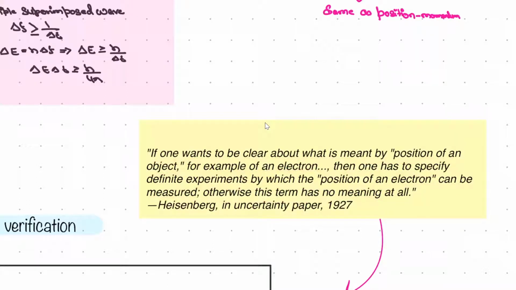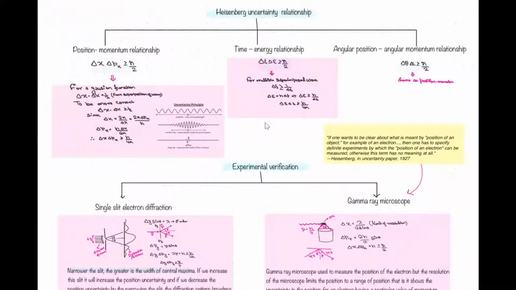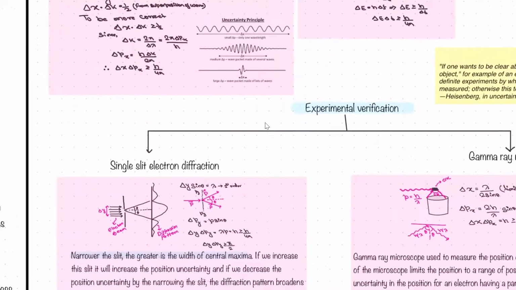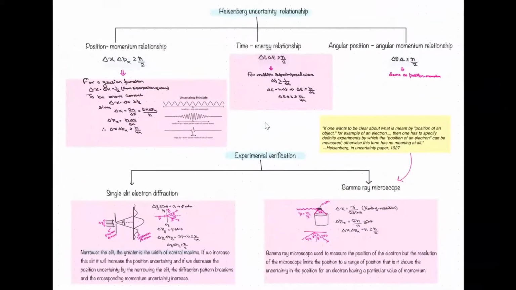So if you are saying we have uncertain position, but also that we are going to measure the position and find the error in the position, then you should have a proper way to define what the position is and how you will measure that, right? That was a very interesting quote by Heisenberg. You can write these things down if you have time.